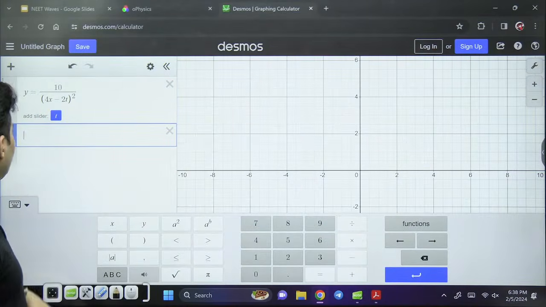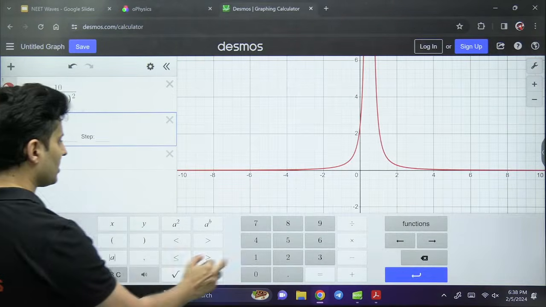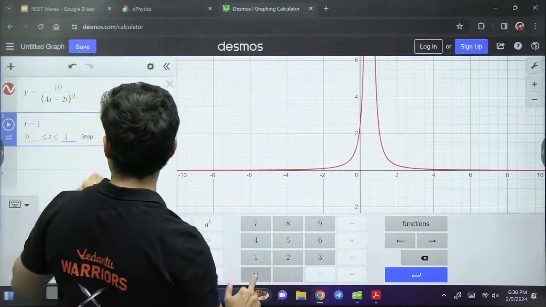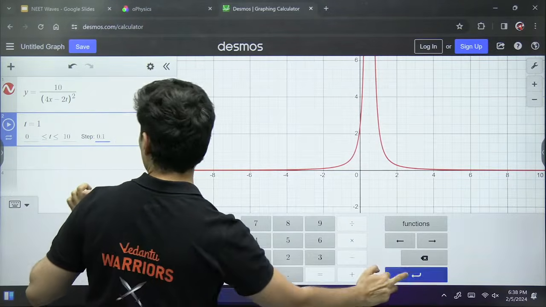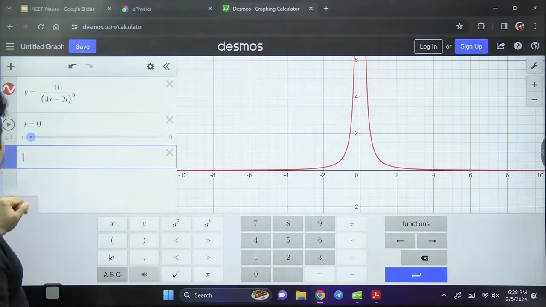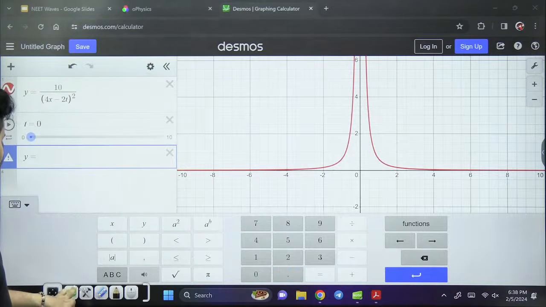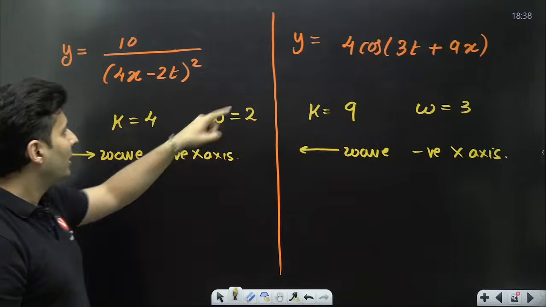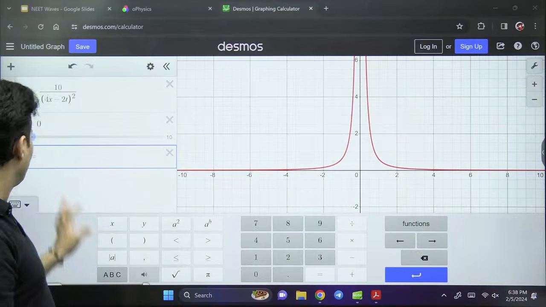And the next equation, all right, let me just put some numbers over here, 10 and this is 0.1. And the next one over here, y is equal to what was this? 4 cos 3t plus 9x.